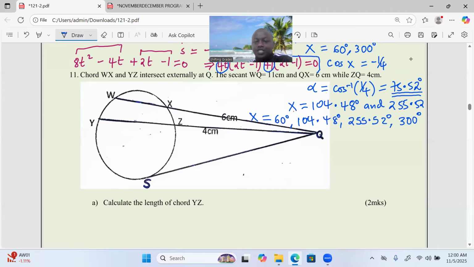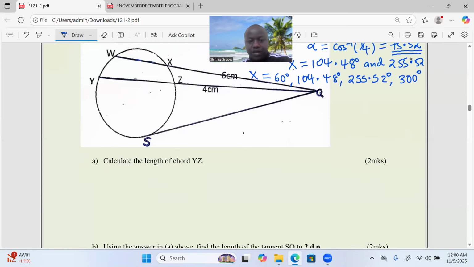It's not like a tangent which just touches. When you look at SQ, that's a tangent. It just touches the circle. But if it crosses the circle, it becomes a secant. So the secant WQ is equal to 11 centimeters. Then QX equals 6, while ZQ, as you can see, equals 4.